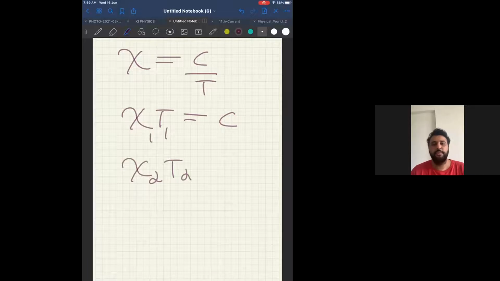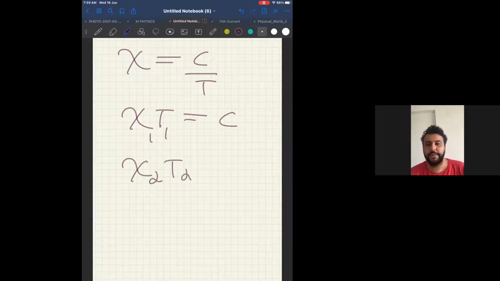Can I say this formula will be applicable? Therefore, in the problems of your NEET, the formula which actually comes again and again is this: Xi1 T1 is equal to Xi2 T2. This is your formula which comes indirectly from Curie's law.